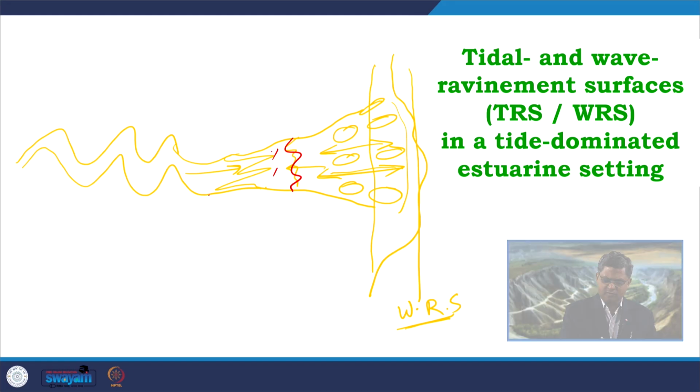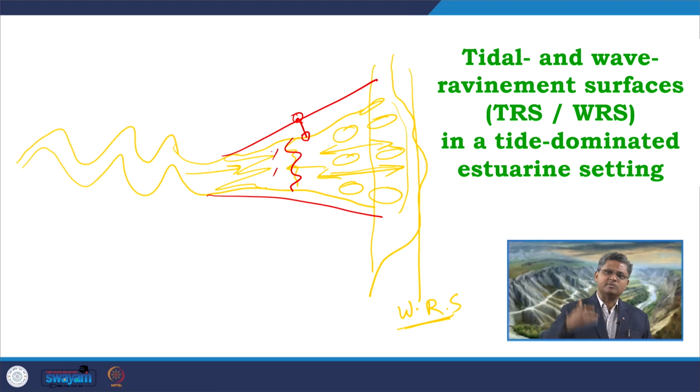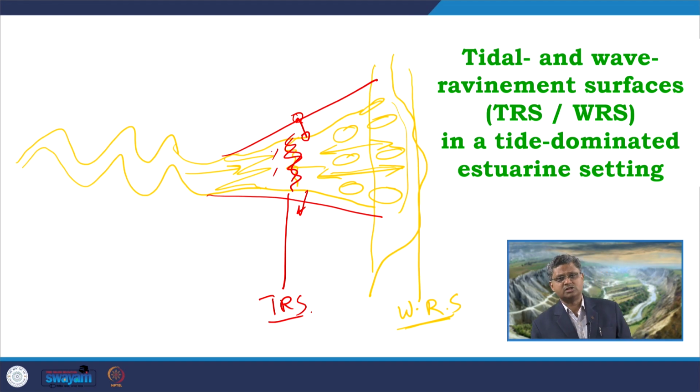We can expect formation of tidal flats along these boundaries, where we can get a gradual shift from relatively high energy tidal condition to completely low energy tidal condition. So, a kind of changeover from sand flat to mud flat type of condition, same along this bank, and in between these we get this refinement caused by tidal processes. So, this is the tidal refinement process or tidal refinement surface.